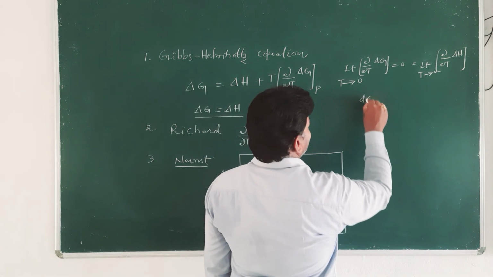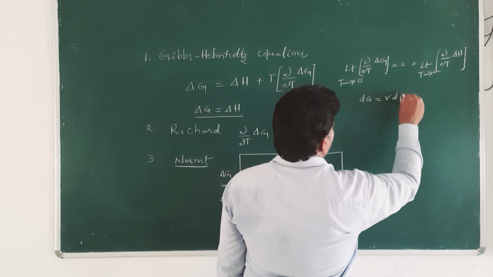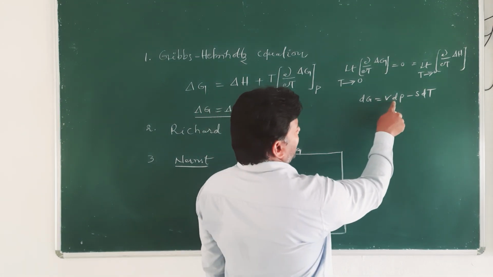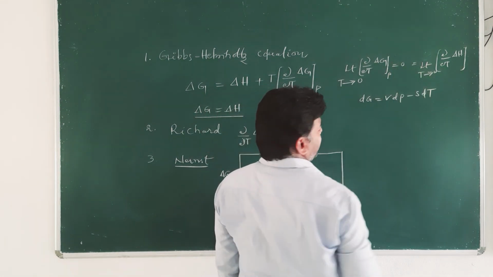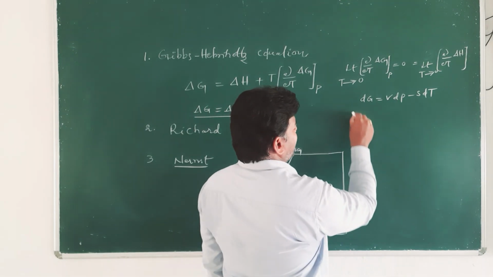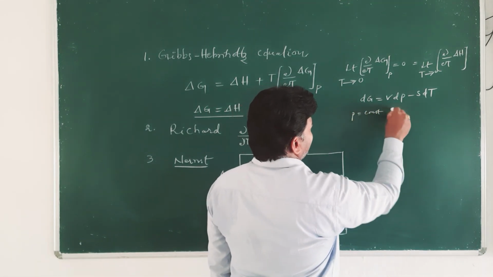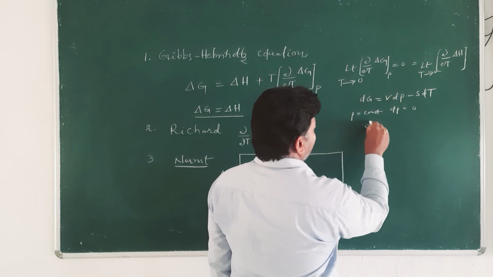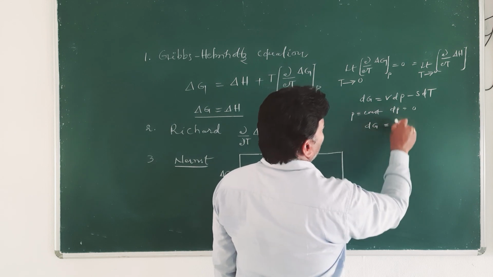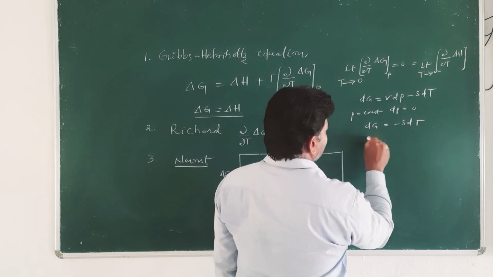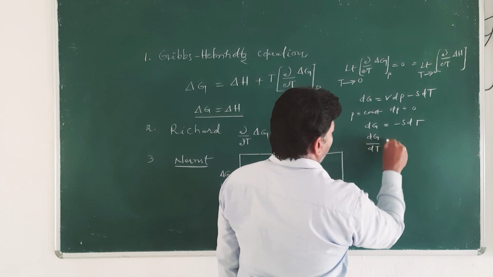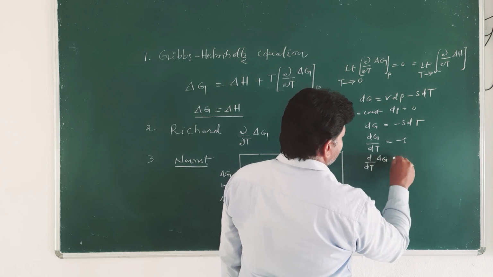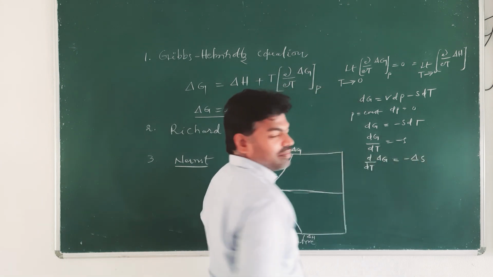We know that dG equals VdP minus SdT. We put pressure constant, that is dP equal to 0, then this term becomes 0, then dG is equal to minus SdT, then dG/dT is equal to minus S, that is d/dT of ΔG is equal to minus ΔS.